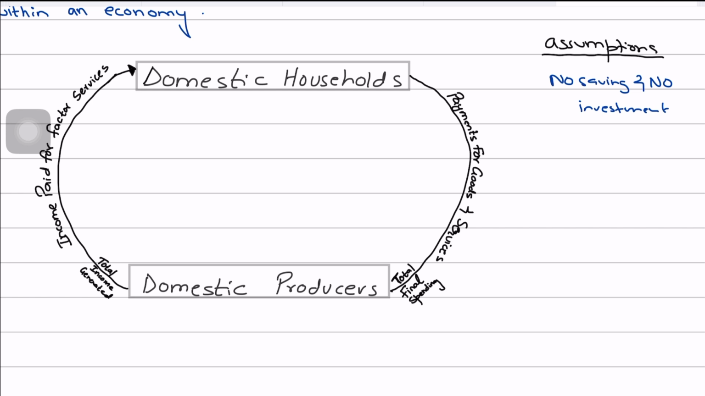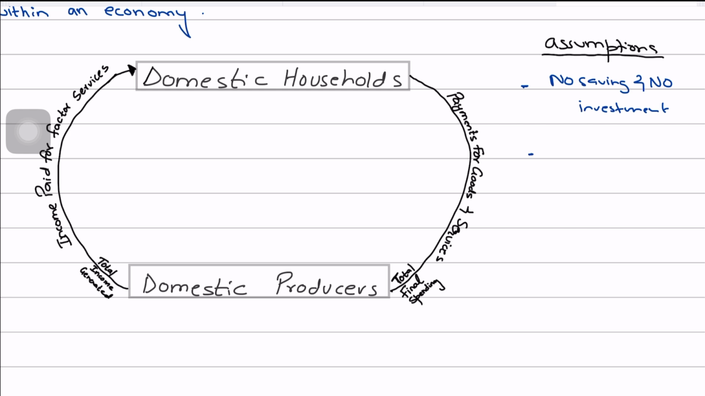Since there is no saving in the banks or financial institutions by these households, nothing is lent out by the banks to firms for investment as well. So there's no saving or investment taking place. So this is a very simple, very basic model that we're trying to explain.